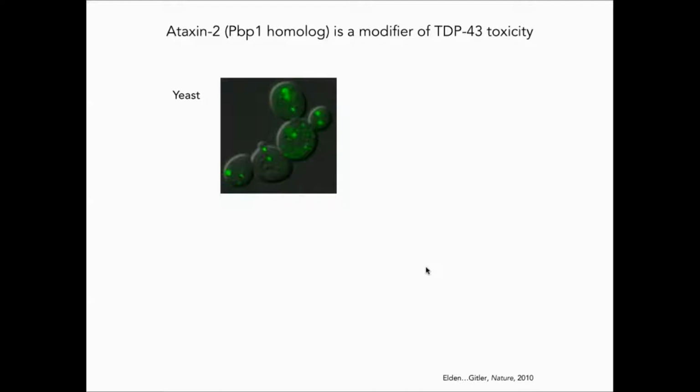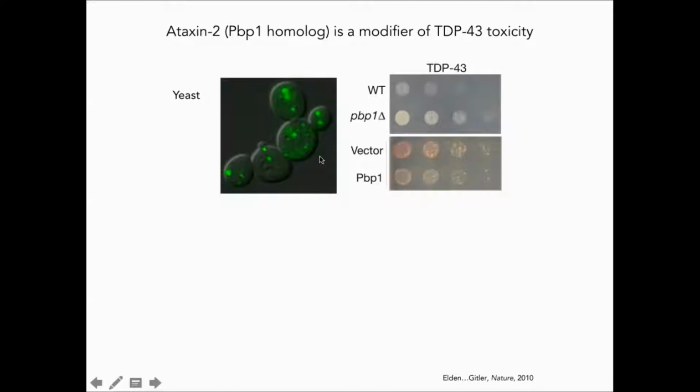And previous researchers in my lab took a pretty unconventional approach to studying neurodegeneration by expressing TDP-43 in yeast. And in yeast, TDP-43 forms these cytoplasmic inclusions and causes dose-dependent toxicity. So here I'm showing you yeast colonies that are all expressing toxic levels of TDP-43.